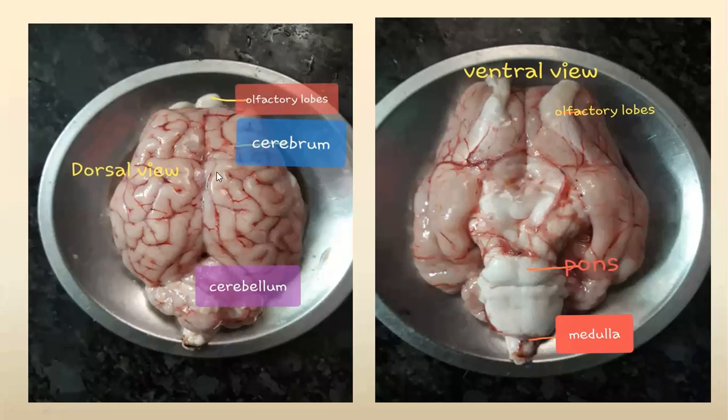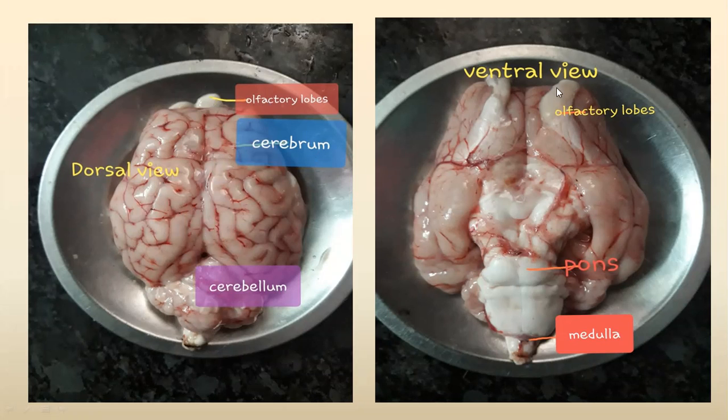Okay, here you can observe the two surfaces of the brain. This is the dorsal surface of the brain, dorsal view, and this is the ventral view. On the dorsal view, you can see the different parts of the forebrain. One is the olfactory lobes and the cerebrum. The middle portion or midbrain, diencephalon, all these we cannot see on the dorsal view.